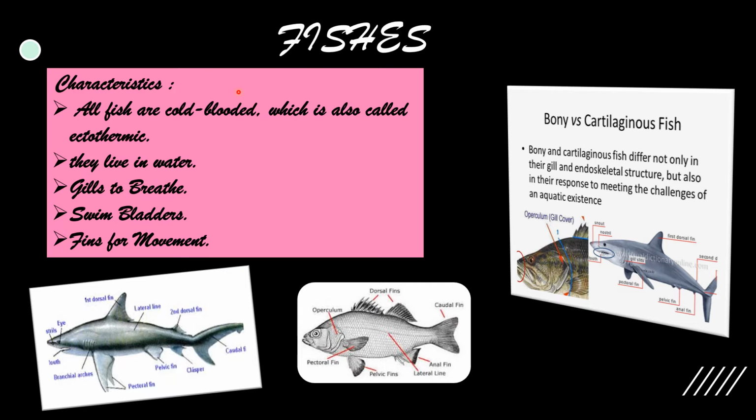Characteristics of fishes. First one, all fish are cold-blooded, which is also called ectothermic. Next one, they live in water. They have gills to breathe. They have swim bladders, and they have fins for movement.